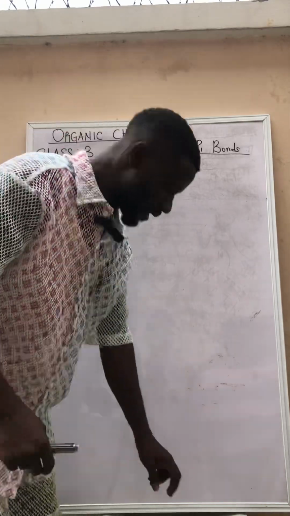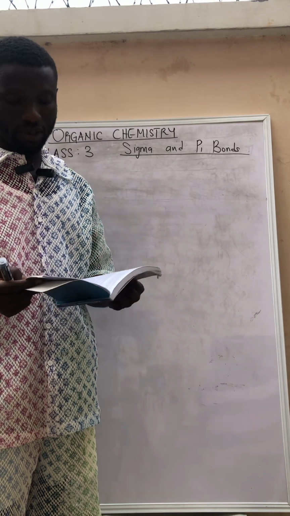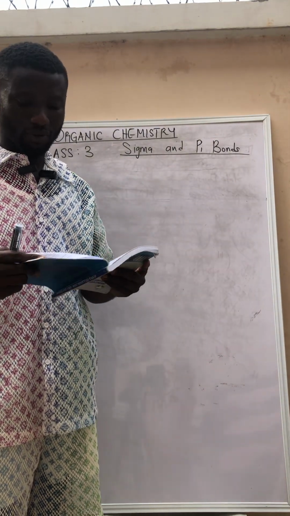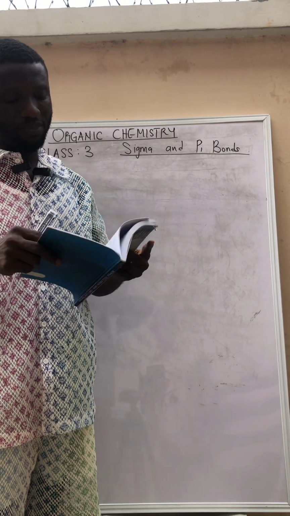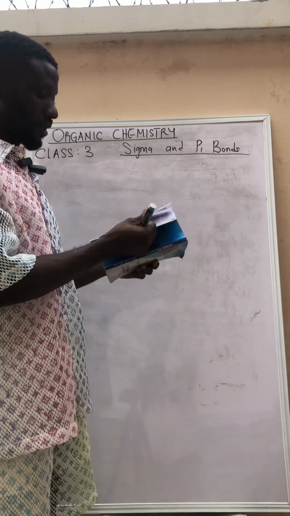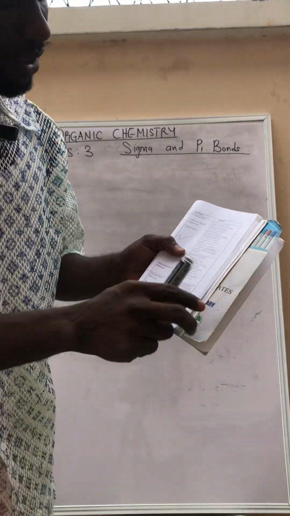Okay, all right. So this is my third class on organic chemistry. And like I told you, we are moving on with the JUPEP syllabus. On the JUPEP syllabus, our next topic is written on the board already, but I want to show it to you. So this is our next topic.